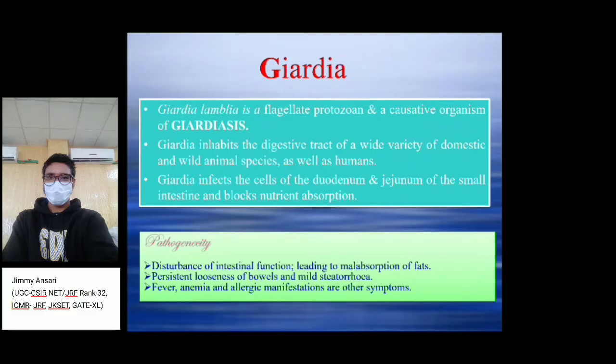The consequence is persistent looseness of bowels and mild steatorrhea, and the patients will show symptoms such as fever, anemia, and allergic manifestations, and many other symptoms.